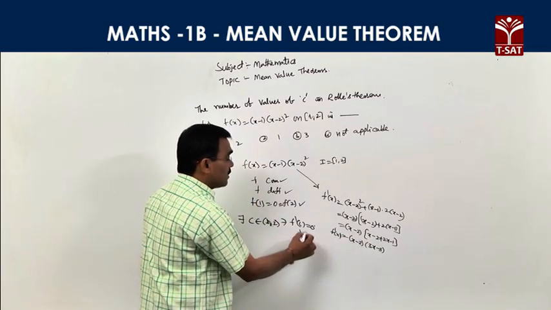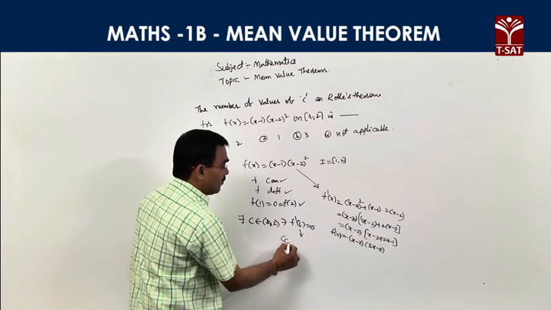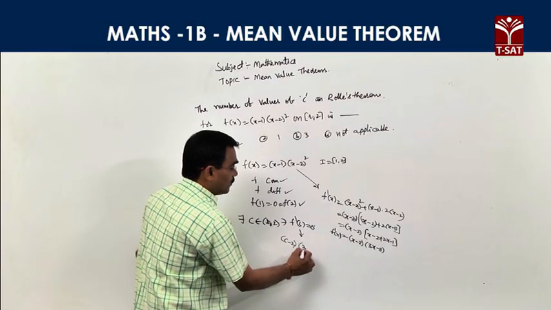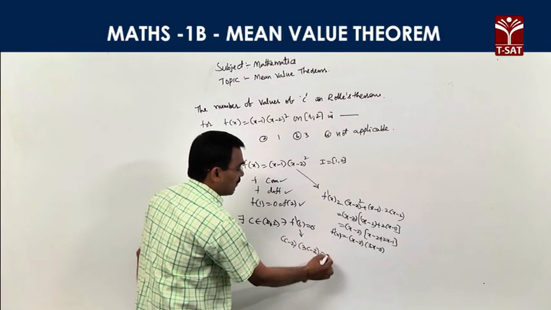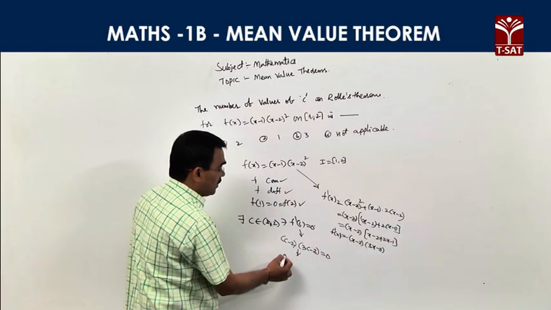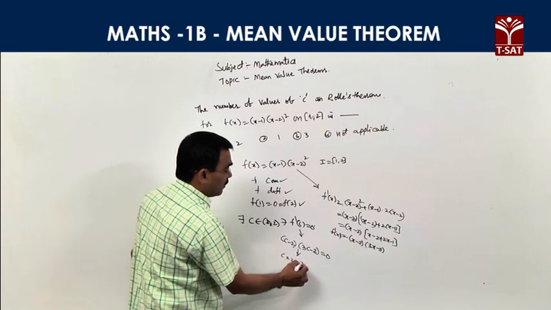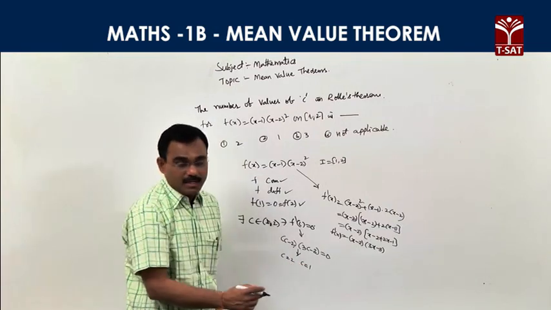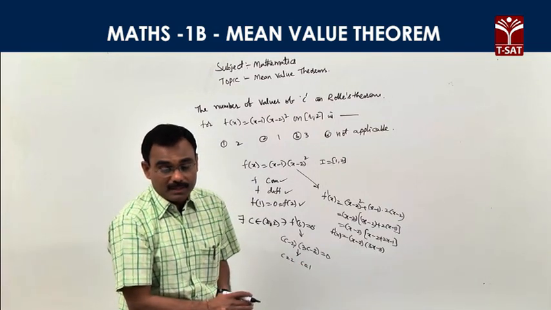Our f dash c is equal to 0. F dash c equal to 0 means c minus 2 into 3c minus 3 is equal to 0. Applying this, c is equal to 2, and c is equal to 1 can be taken.